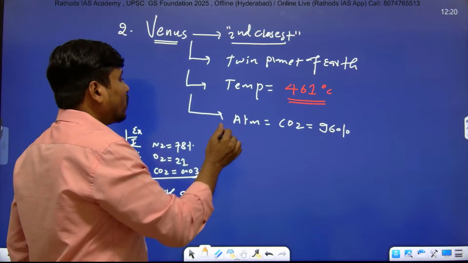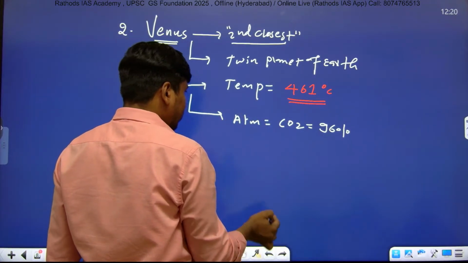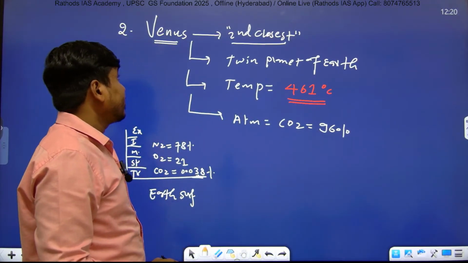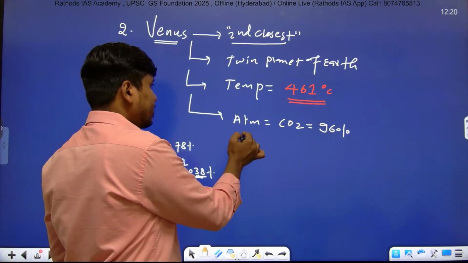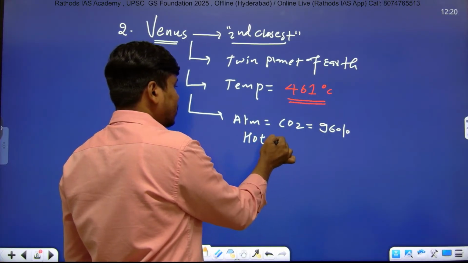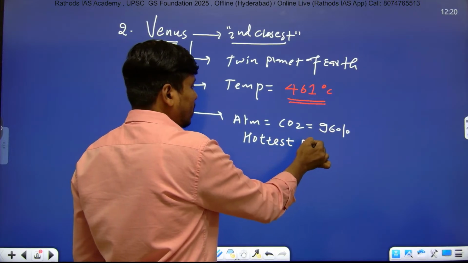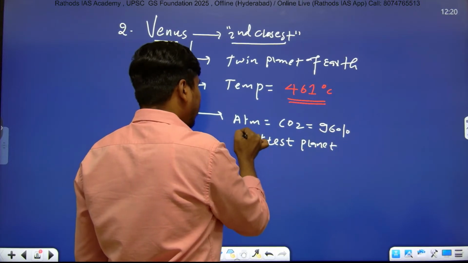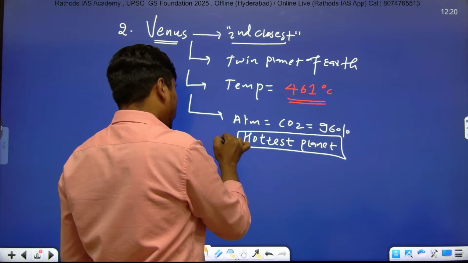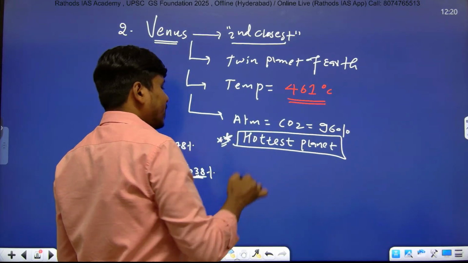Right, in this one point, Venus is the hottest planet in our solar system. Very important point. Put double star here and write down important.